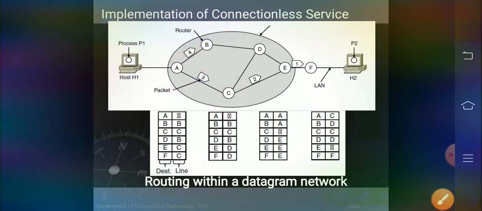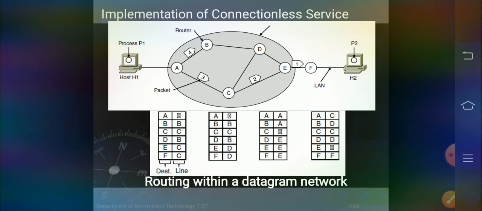As they arrived at A, packets 1, 2, 3 were stored briefly to verify their checksum. Then each was forwarded to C according to A's table. Packet 4 was forwarded via the B path, but the remaining three, 1, 2, 3, will be forwarded via the C path, and only the fourth packet is forwarded to the B path.